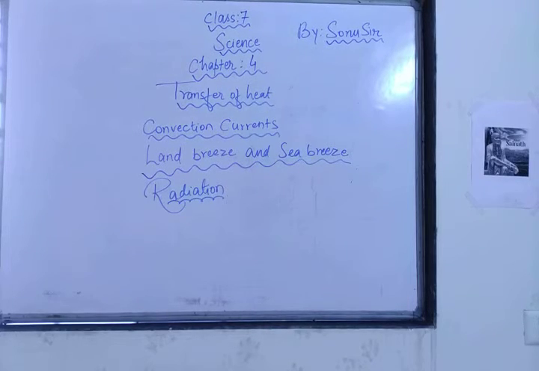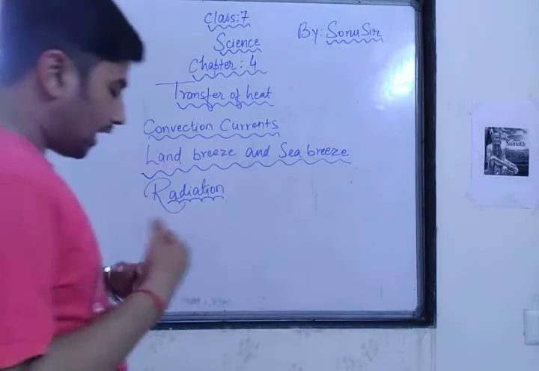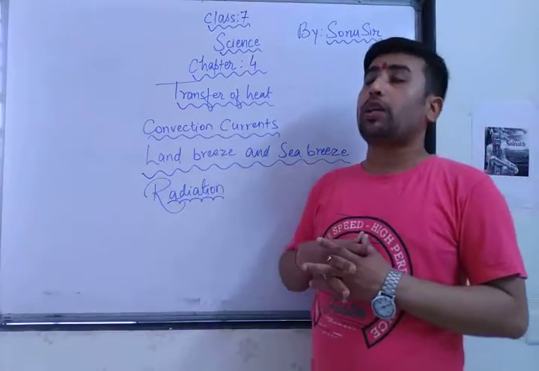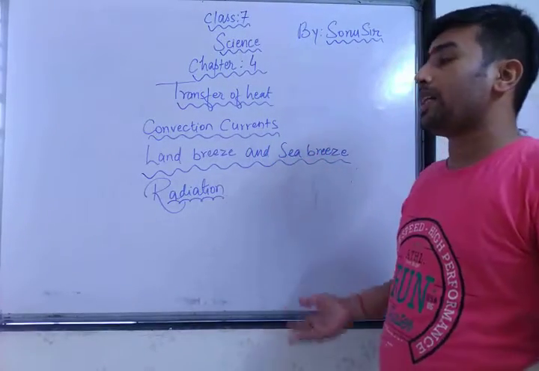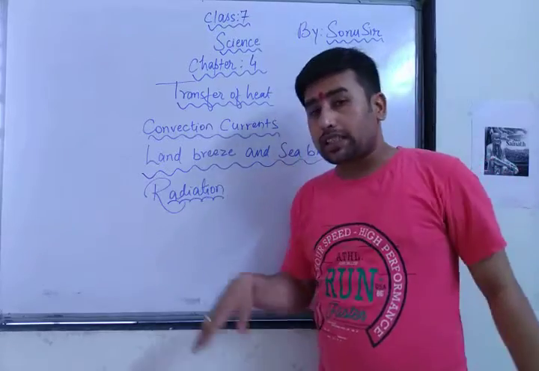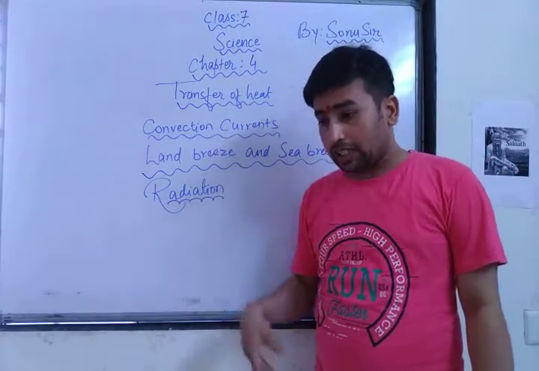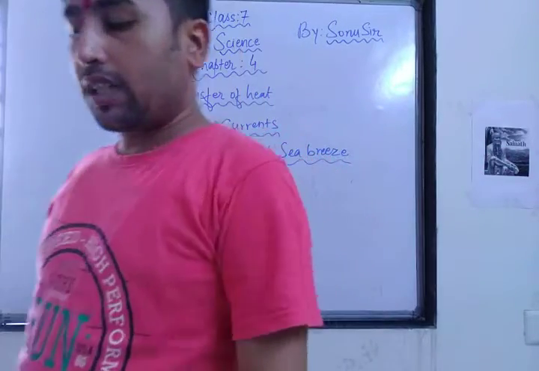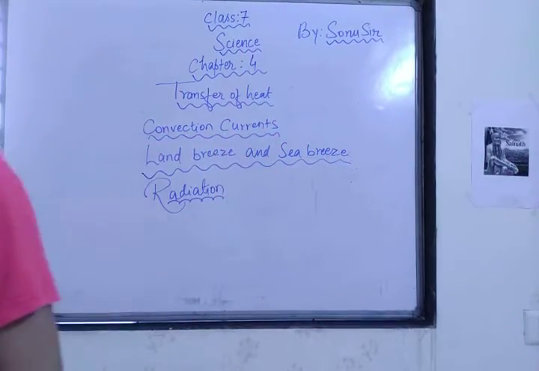Means the continuous movement of warm substances rising up and cool substances settling down. So warm particles are moving up and cool particles are coming down. That process is called convection current.